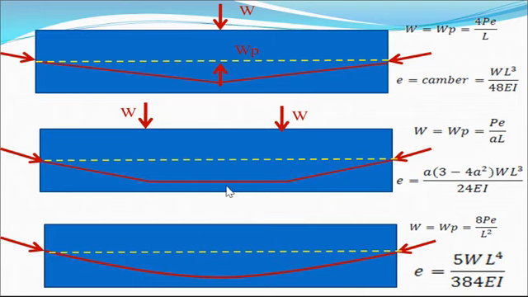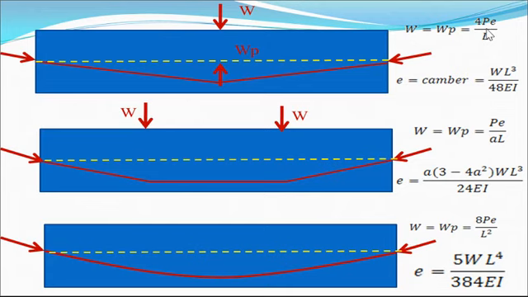So using this concept, if the load is UDL, in that case the cable profile is parabolic, and from this we get W is equal to WP, that means load balancing. This W must be equal to WP when it is possible. We get WP is equal to 4PE divided by L, and from this we get the value of E, that means the exact location where we provide the cable, which will be possible using this concept.